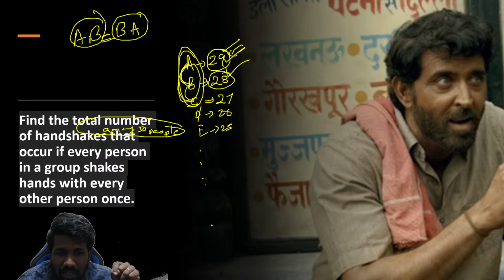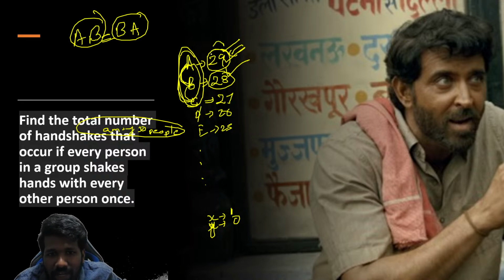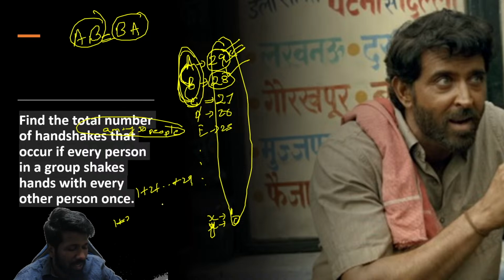Likewise, the 30th person is, say, X. The 30th person will do 0 handshakes, because before that, if this is Y and this is X, Y will do 1 handshake, because all other handshakes are already counted. Now adding all these handshakes, you can get the answer. That is 1 plus 2 plus 3 up to 29. That is the sum of the first 29 numbers.